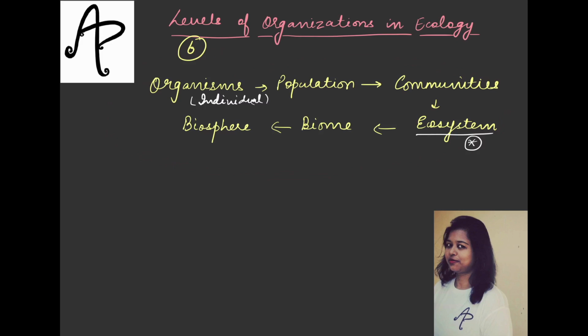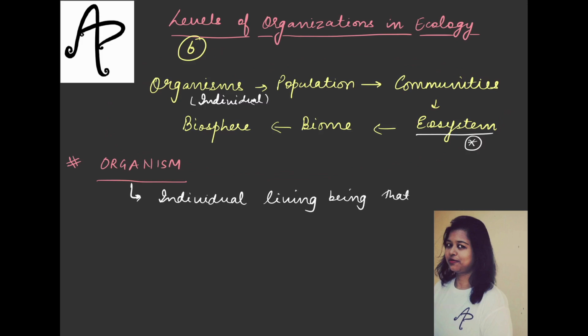So in this particular video I'll restrict myself to discussing the organism, and subsequently with each video we will see the details of the different levels. So let's start with the organism. You can say that an organism is an individual living being that can act or function independently.